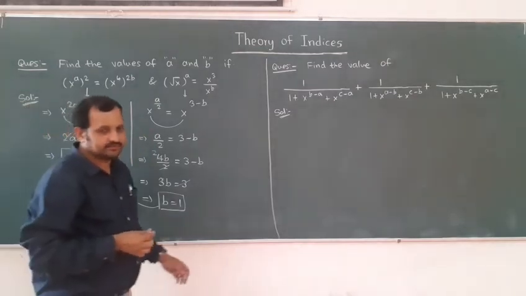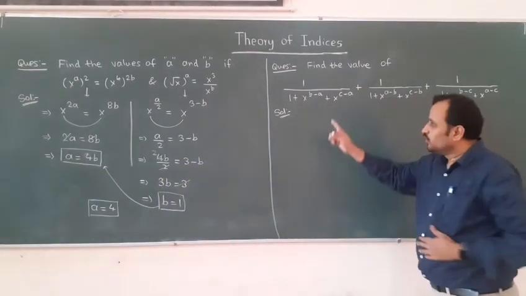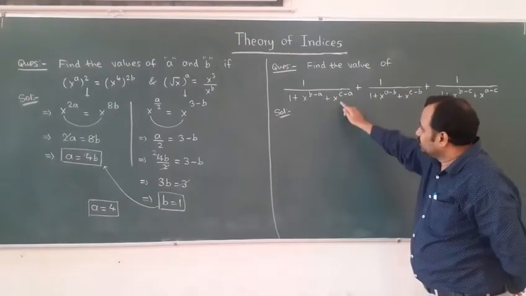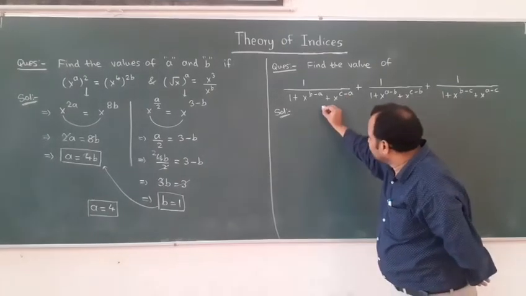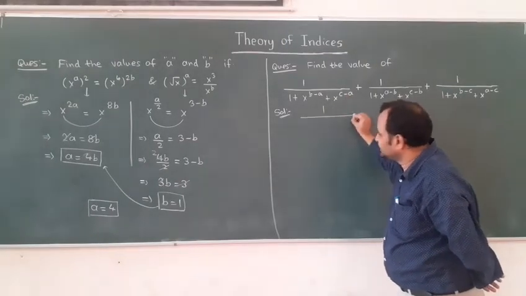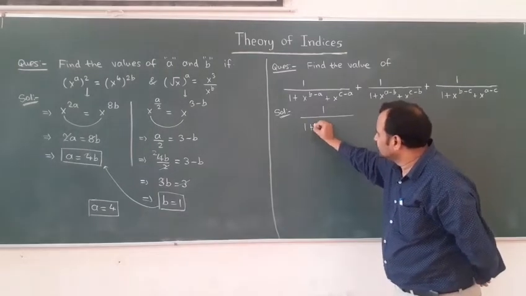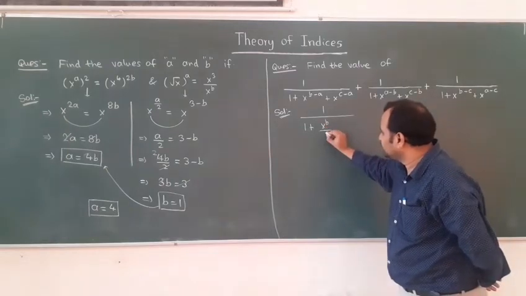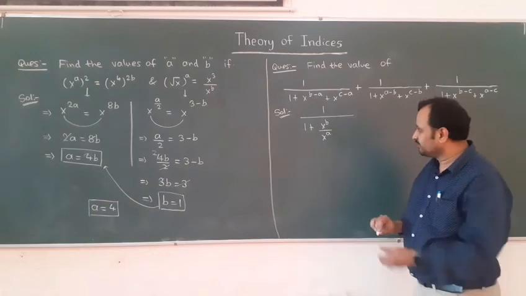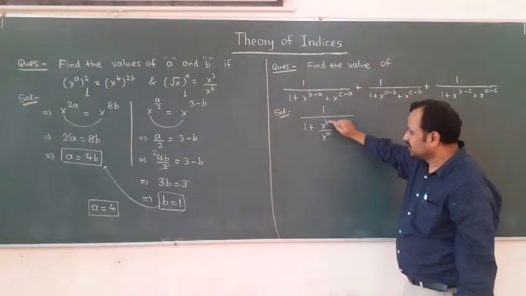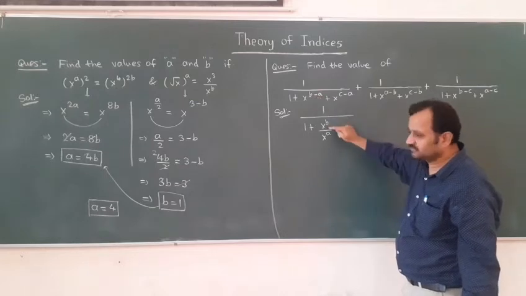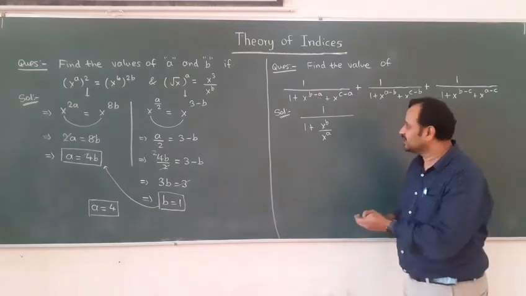Let us see one more question. Find the value of 1 divided by (1 plus x to the power (b minus a)) plus 1 divided by (1 plus x to the power (c minus a)). Now this we can write as what? 1 divided by, now see here, 1 plus x to the power (b minus a). Can I say x to the power b divided by x to the power a? See here base is same, division came, so power will get subtracted. So what you will get? x to the power (b minus a). So x to the power (b minus a) we can write as x to the power b divided by x to the power a.